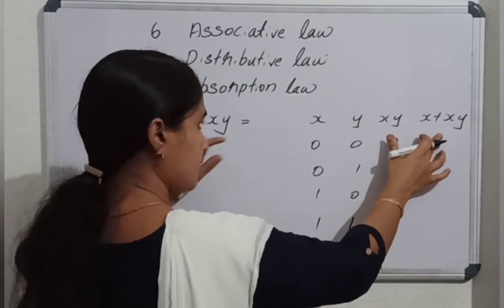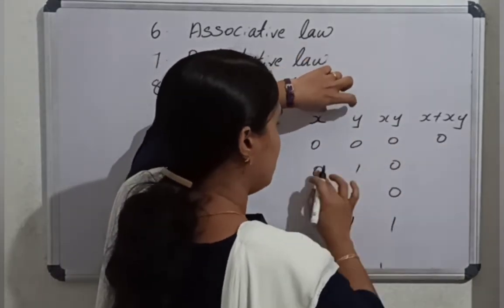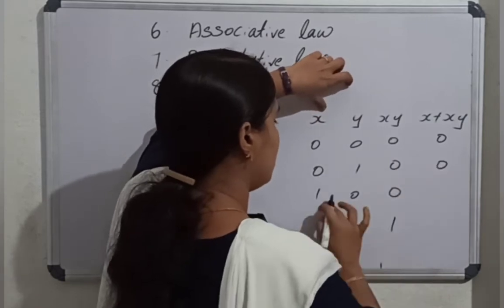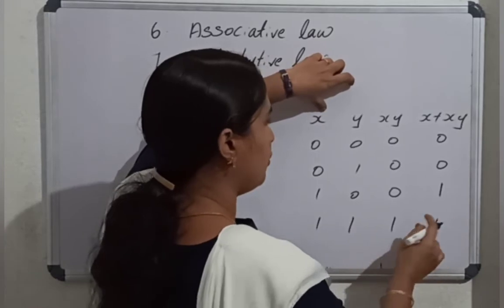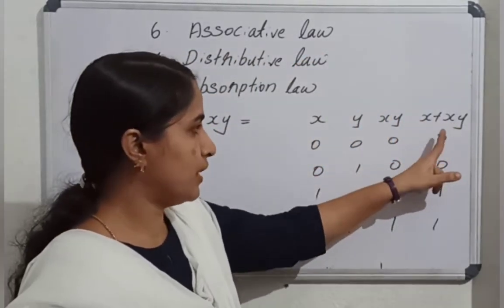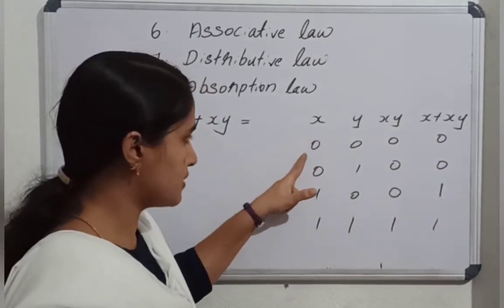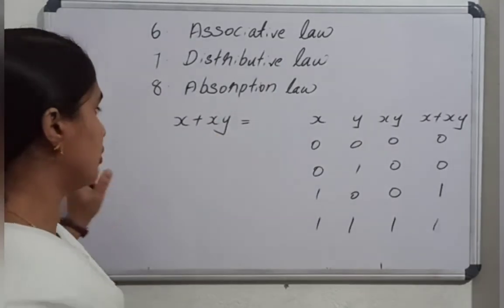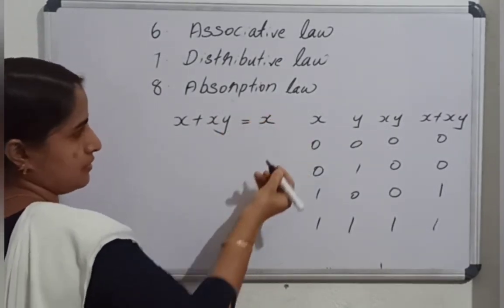x or xy, these two columns. 0 or 0 is 0. Here it is 0. Here it is 1. And here it is 1. Can you conclude what x or xy is? x or xy is 0, 0, 1, 1, which is similar to x, 0, 0, 1, 1. So the conclusion is x or xy equals x.